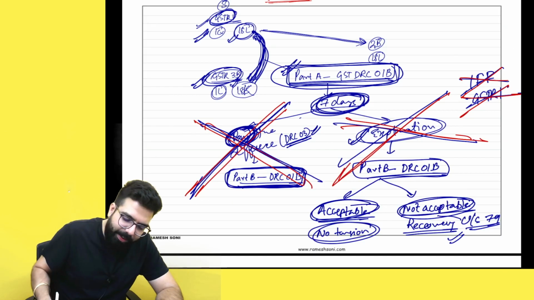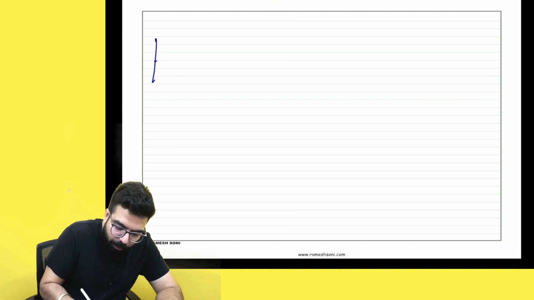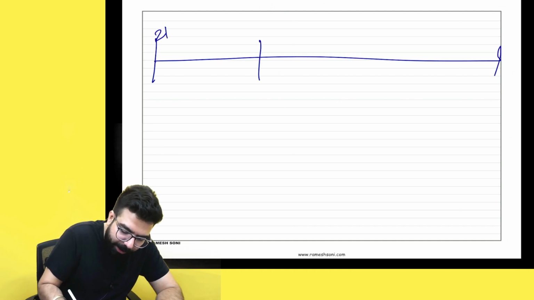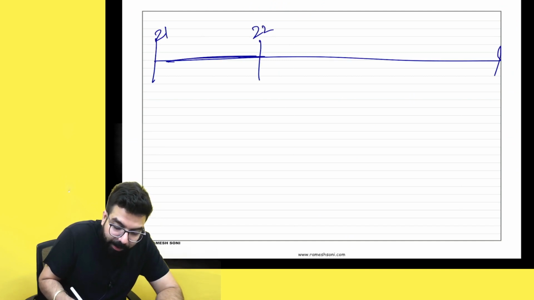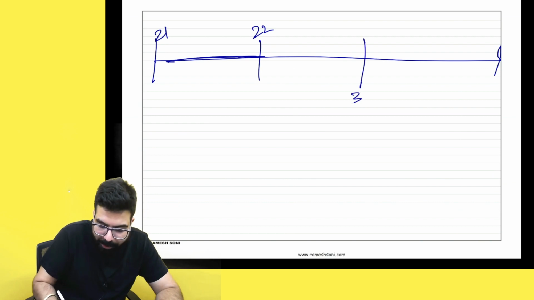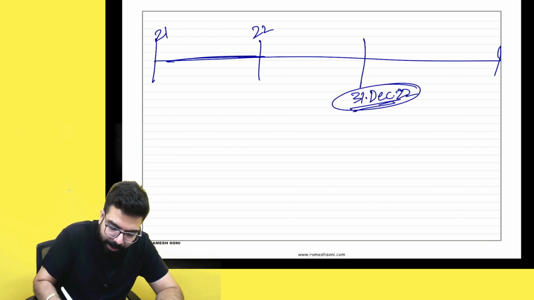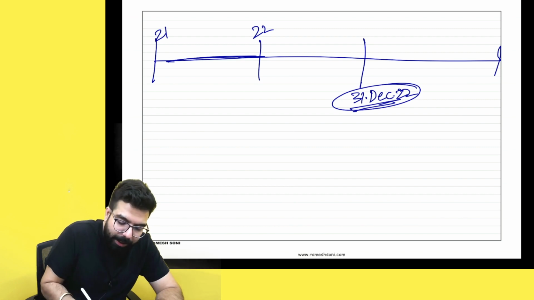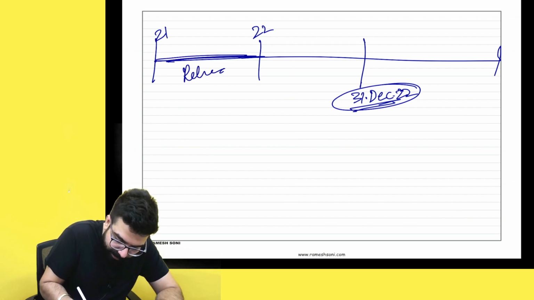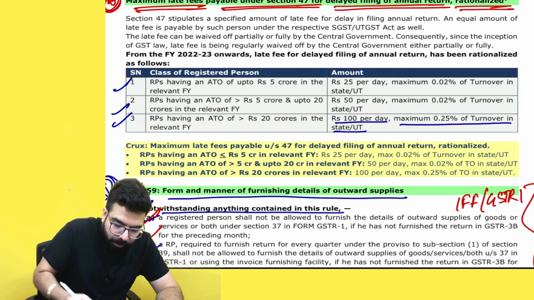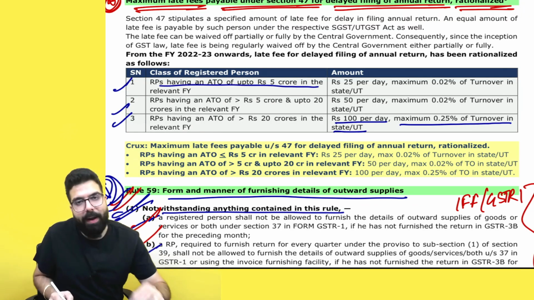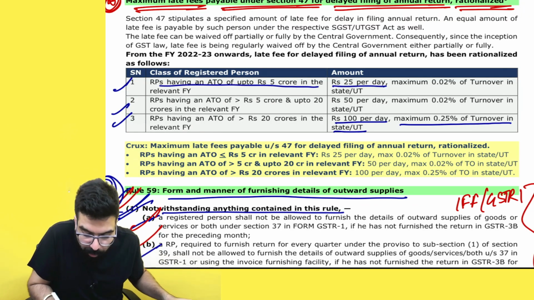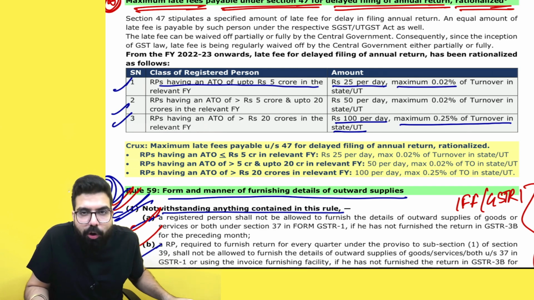If I am talking about the year 21-22, the relevant year annual return due date is 31st of December 22, correct? This year's annual return due date is this. They are telling that if in the relevant year your aggregate turnover is up to 5 crore, it is 25 rupees per day, maximum 0.02%.